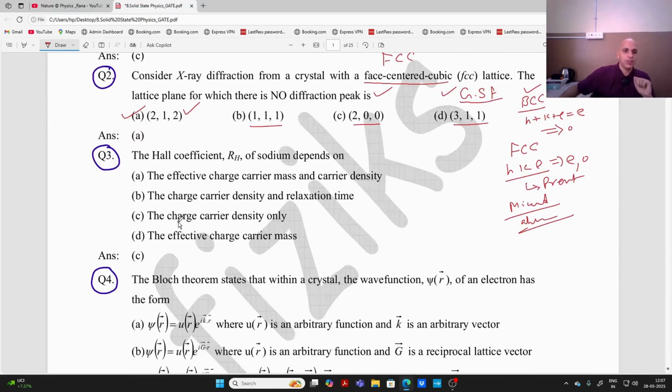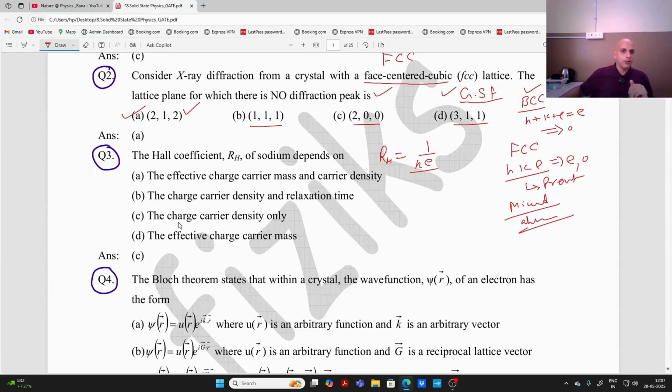Now the next question is the Hall coefficient R_H. We know very well R_H is equal to 1 upon n e. Here n is the density, or we can say concentration, of charge carriers, and e is the charge of the electron, or you can take that of the hole also. We can say it is the charge of the charge carrier, and the charge carrier is either an electron or a hole, and they have the same magnitude of charge, but the sign is different, either negative or positive.